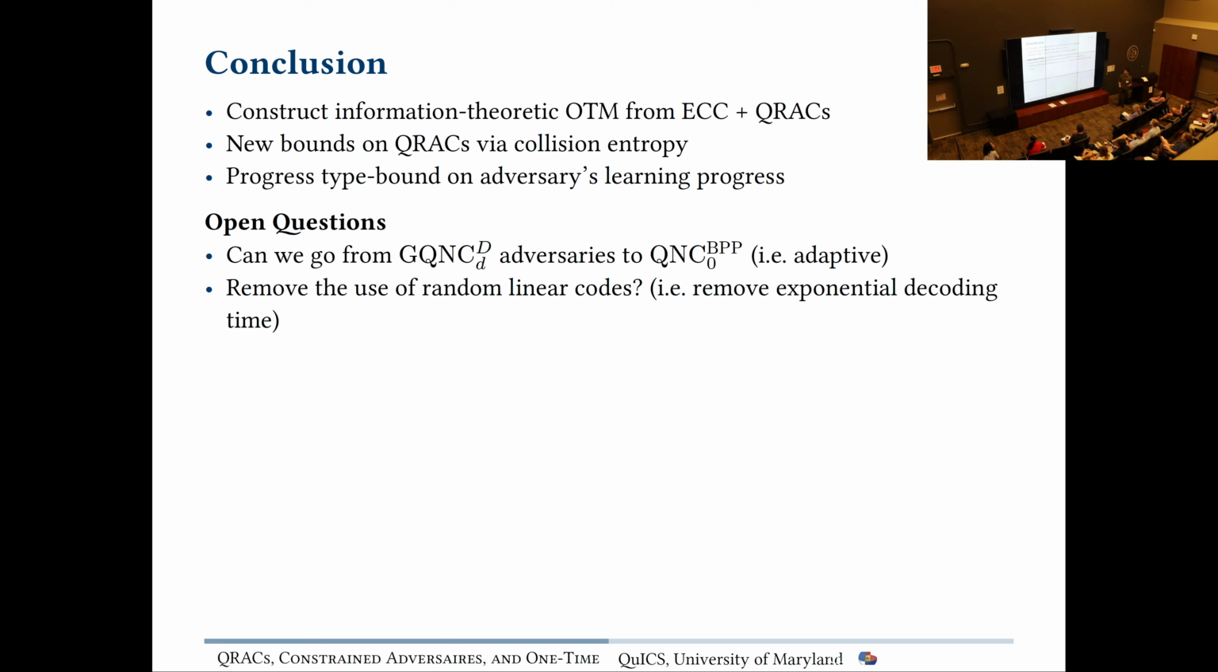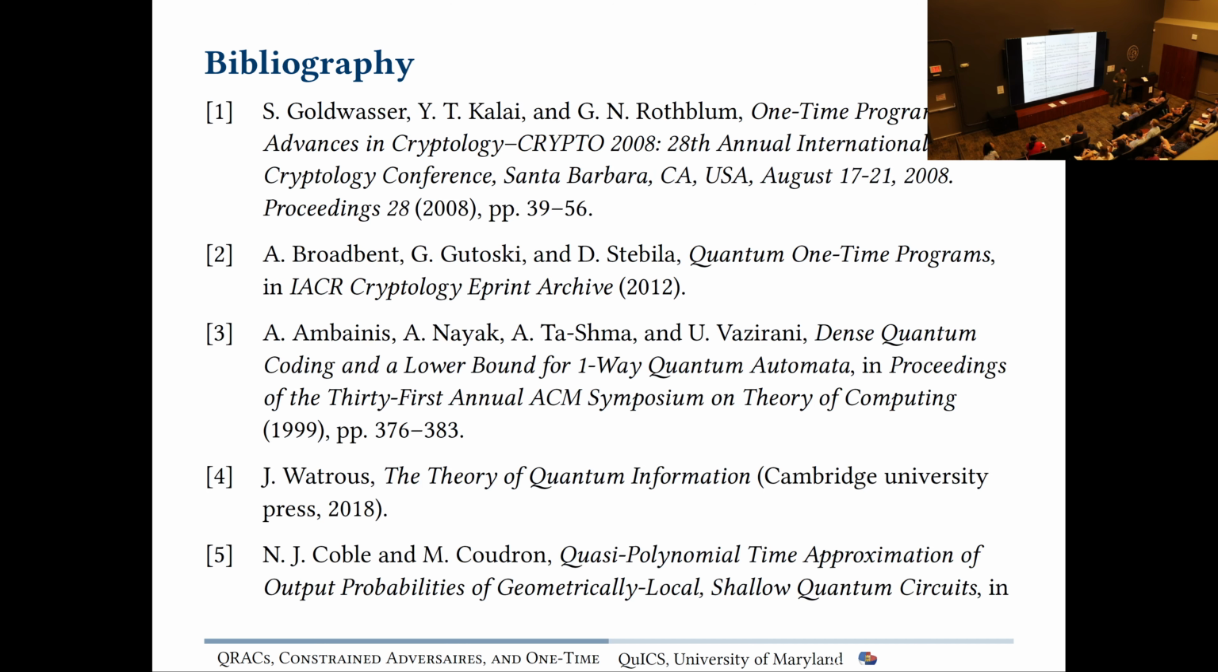The big open questions are how do we get rid of some of the constraints? Having the quantum circuit be fixed is not great. You'd want the circuit to be adaptive, meaning that even though it's depth bounded, the adversary can still change the quantum circuit between measurements. And then we want to remove random linear codes. That makes your construction take exponential time to actually run, which is not great. So yeah, this is the bibliography.